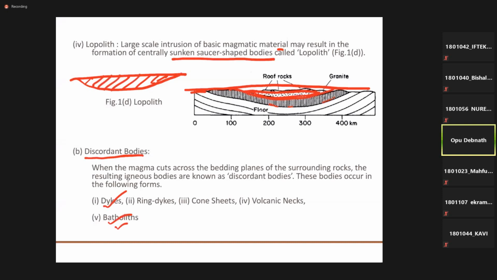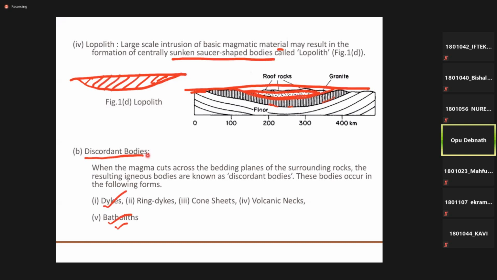These are actually the magma trapped between two layers or between two bedrocks. If they have voids of different shapes, then when the liquid magma is trapped in those voids, it takes exactly the shape of those voids. So these are the concordant bodies. Sometimes this magma crosses the beds. That means when it moves upward, it crosses different layers, and then it forms the discordant bodies.